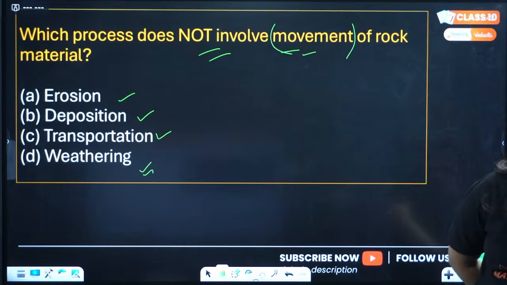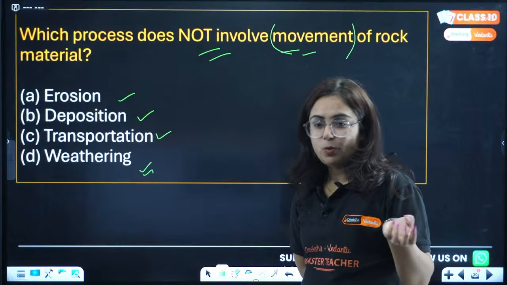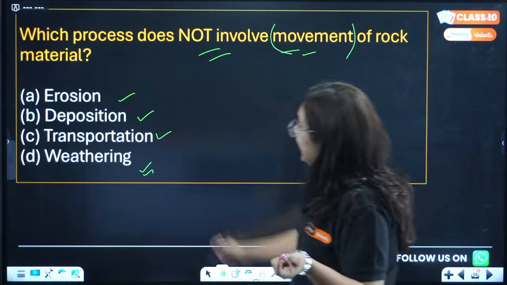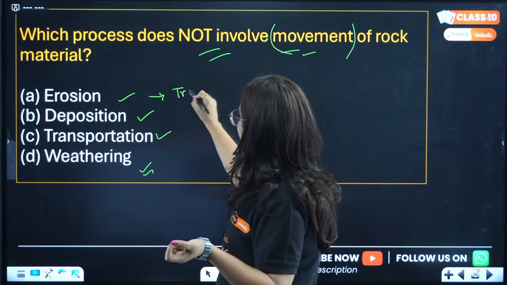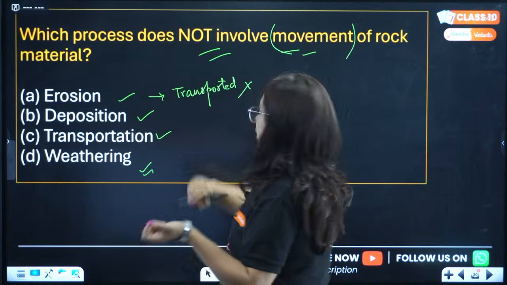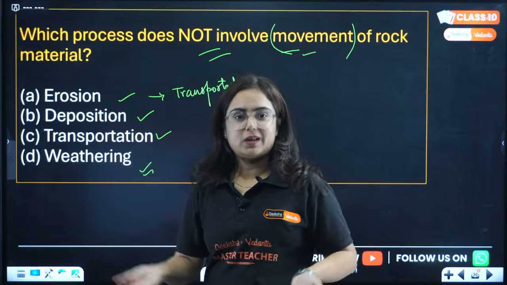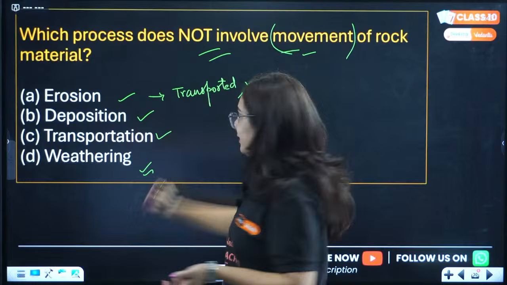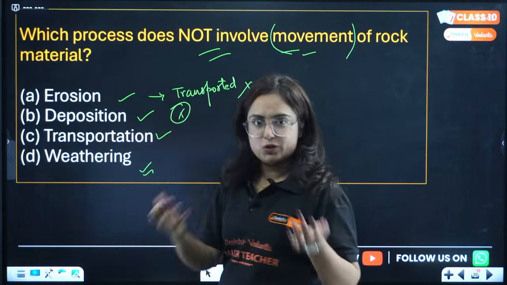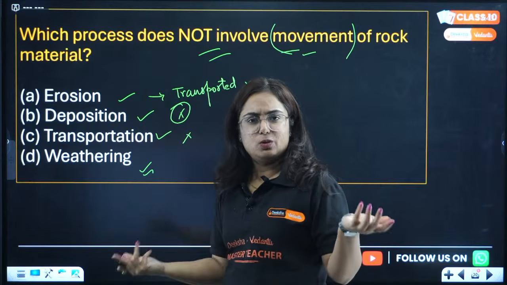So, the question is in front of you, beta: which of the following does not involve movement? We studied what that process is. In erosion, the material is transported, so for sure there is movement. This is not the correct answer. Then we have deposition, where deposition is happening, again related to movement. Transportation cannot be done when there is no mobility.